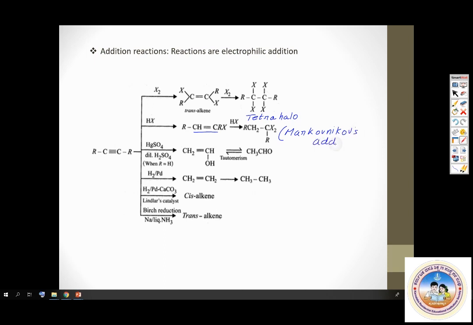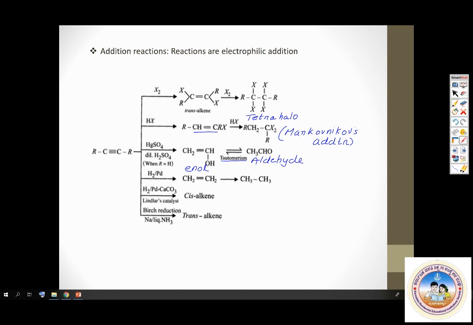Yes. And it also adds on water in presence of acid and mercuric ions to first give an enol. This is called enol. Try writing as much as possible. Enol then tautomerizes to give you aldehyde or ketone. Okay, so this is another method of preparation of aldehyde or ketone.